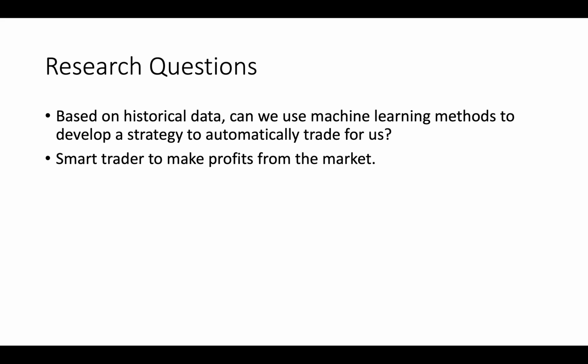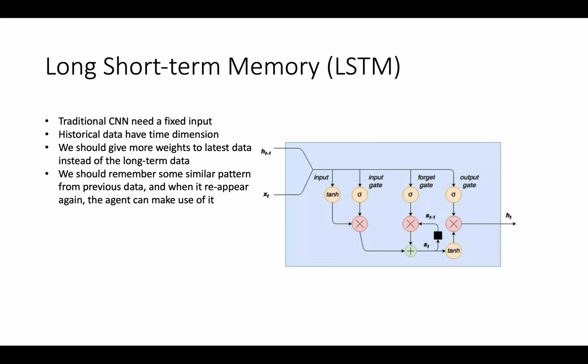But how can we achieve that? First, we review the papers and combine some keynotes from previous papers and then develop our smart trader. So first of all, we need to solve the unfixed data sequence problem. We know that CNN needs a fixed data size, but the sequence data is not fixed, and we can use any length of data as an input. That is, the length can be a day, a week, or even a month.